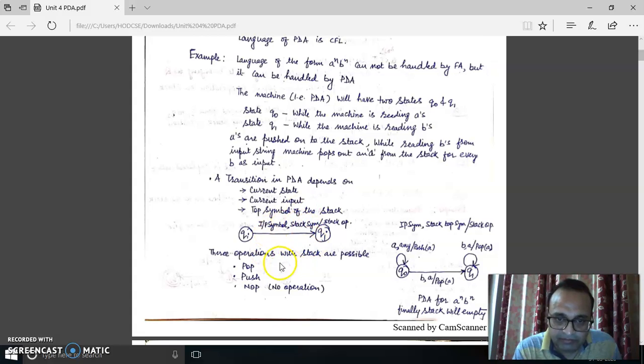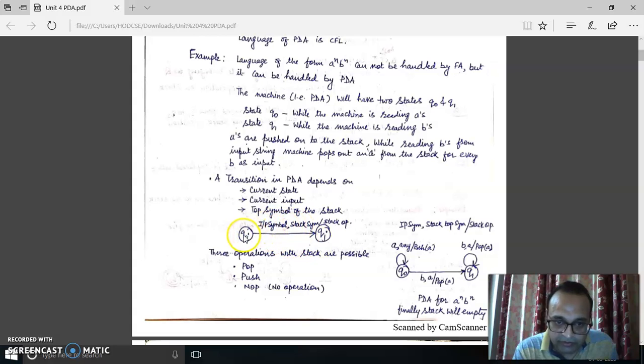So these three parameters will decide what has to be done. Here there is a transition. In this diagram, a transition is shown from the QI state to the QJ state, and this transition is decided by these parameters.